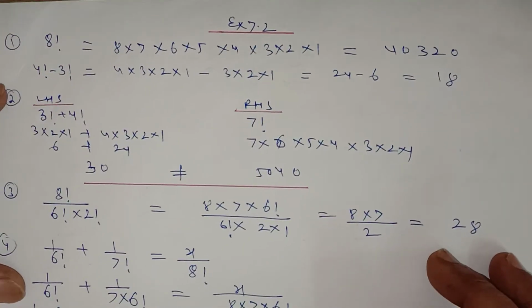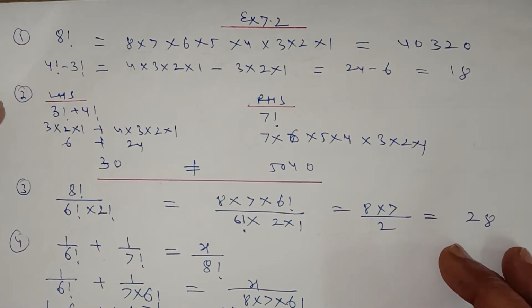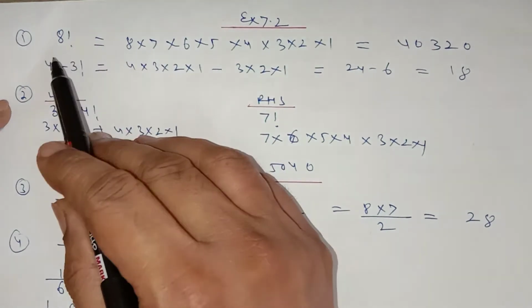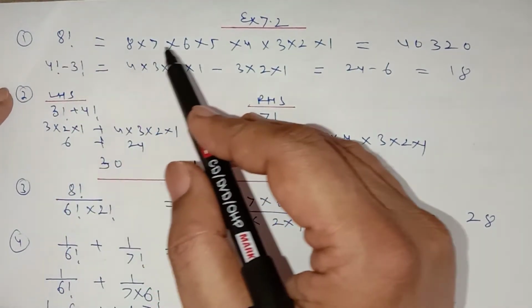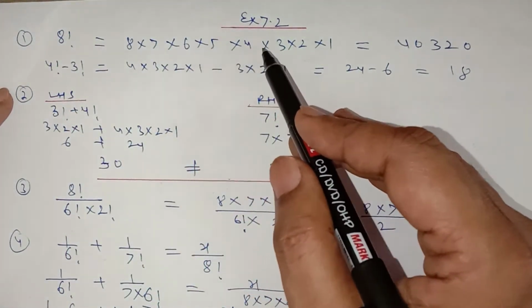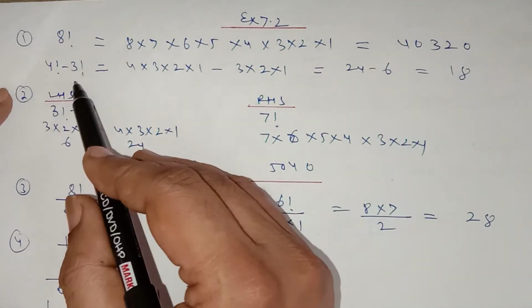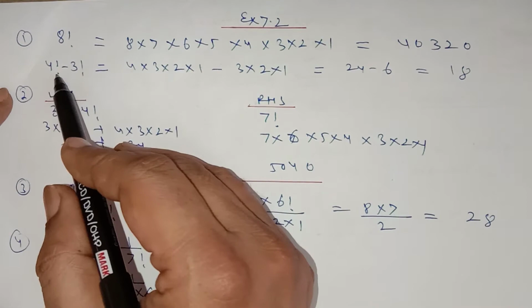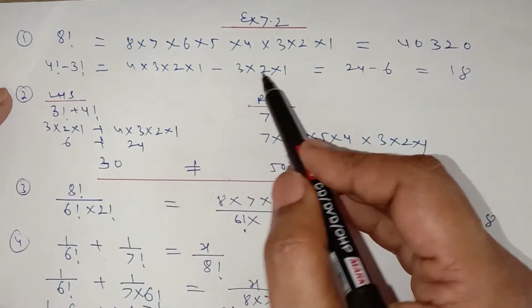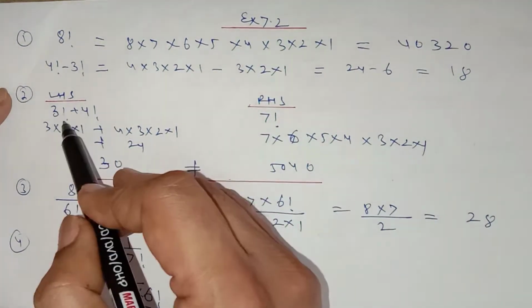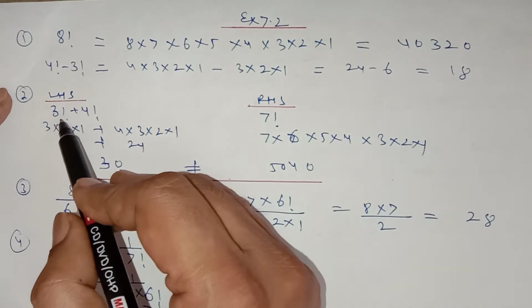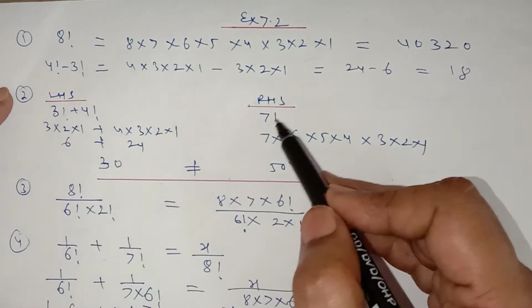Now after that, exercise 7.2 is based on factorial notation. You have to calculate 8 factorial, which is 8 into 7 into 6 into 5 into 4 into 3 into 2 into 1, that is 40320. 4 factorial minus 3 factorial is 4 into 3 into 2 into 1 minus 3 into 2 into 1, that is 18. Now you have to find whether 3 factorial plus 4 factorial is equal to 7 factorial or not.